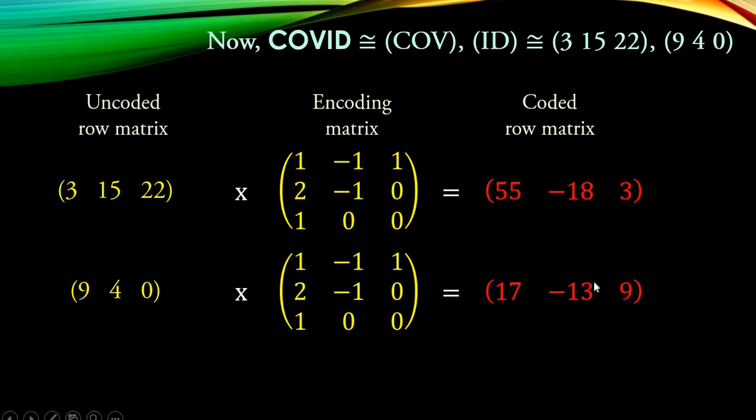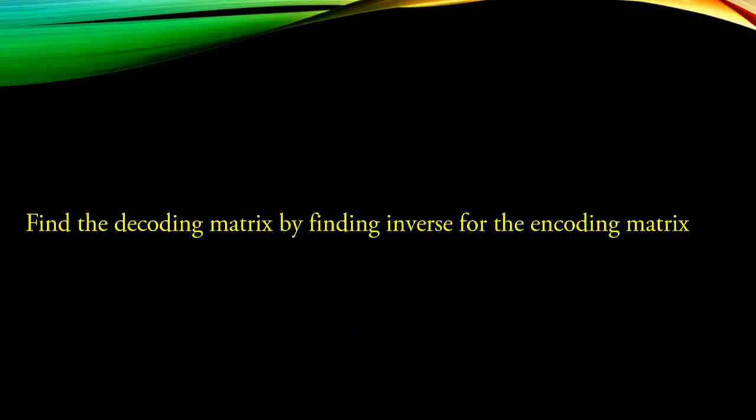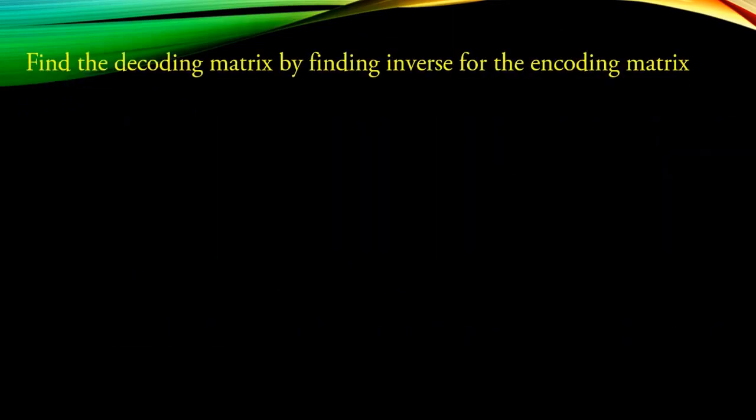What he has to do is the same thing in reverse. That means if this is given and the encoding matrix is given, we can find the uncoded row matrix. So the encoded message is 55, -18, 3, 17, -13, 9. Now for decoding, we want to find the inverse. Since we are familiar with finding the inverse of a matrix, we will do it here. Find the decoding matrix by finding the inverse of the encoding matrix.